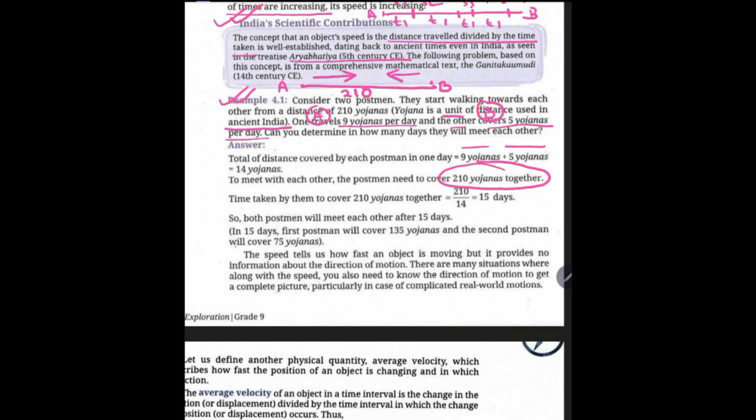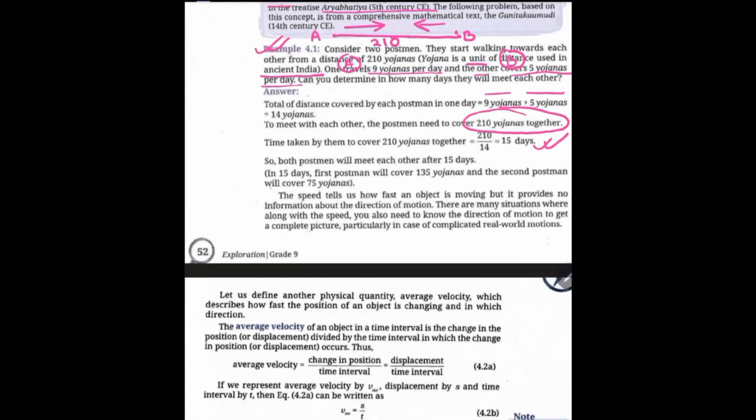So for 210 yojanas, by the unitary method, it will be 15 days. So in 15 days, the first postman will cover how much? It covers 9 yojana in one day, so how many yojanas will it cover in 15 days? 9 into 15. And the second one covers 5 yojana, so 5 into 15. That is how you are going to solve this numerical.